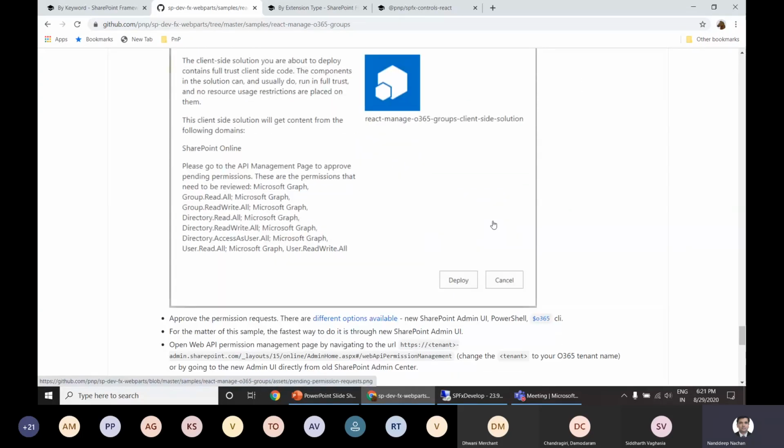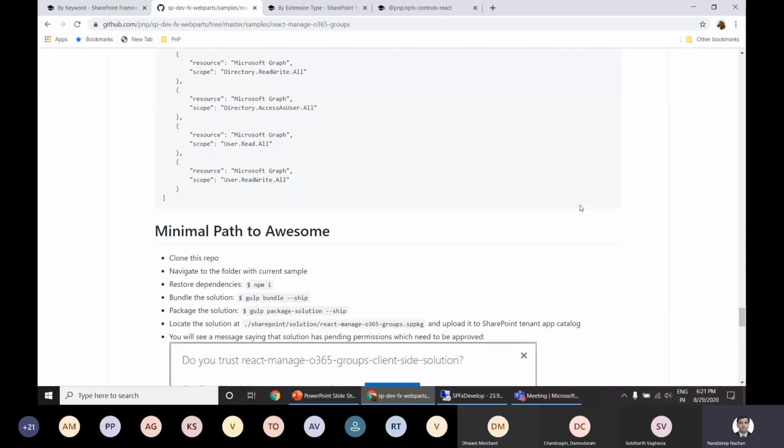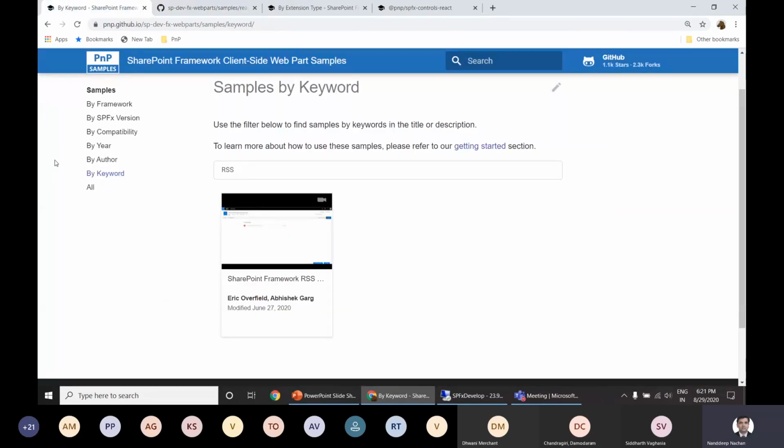So the simple thing is just to see if the functionality which you want to achieve is available out of the box in modern SharePoint. If not, then this is the best place to search for that particular web part. And if it is not there, then probably consider creating a new one and contributing back to the community.